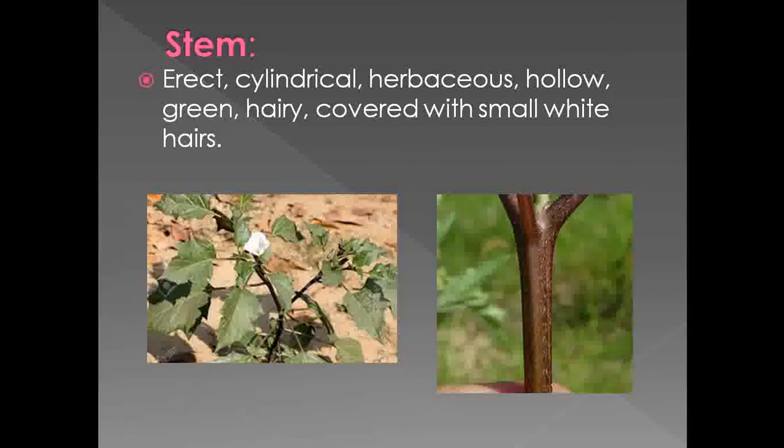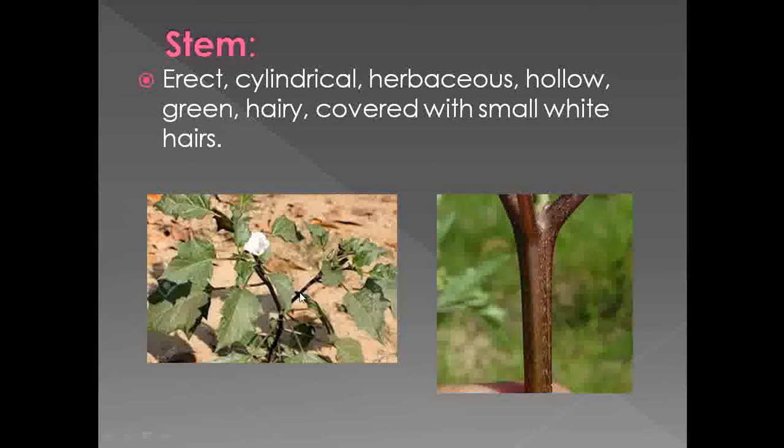Then the next character which comes under the vegetative character, that is stem. So see that this is the stem which is belonging to the family Solanaceae. If you observe this one, this is erect. Observe here, this is the habit of the family Solanaceae. So see that this is the stem which can grow straight, so it is erect, cylindrical.